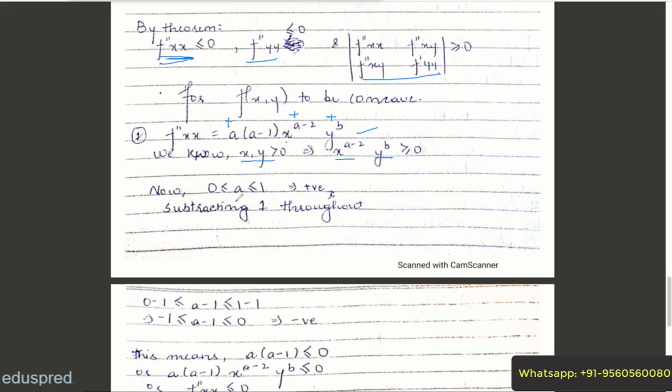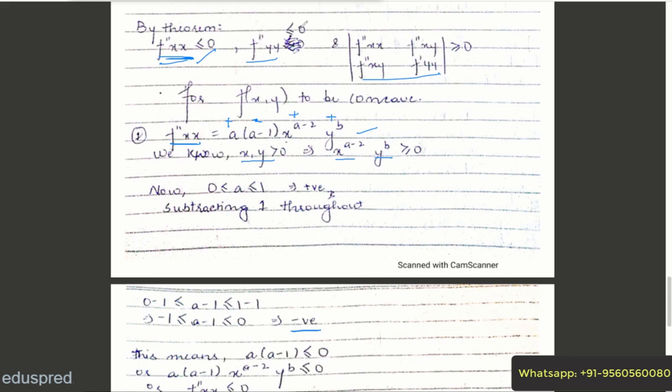Now we already know that a belongs to 0 to 1. If I subtract 1 throughout, 0 minus 1 is less than or equal to a minus 1, which is less than or equal to 1 minus 1, or minus 1 is less than or equal to a minus 1, which is less than or equal to 0, which means a minus 1 is negative and this is negative. This means that f double prime x is negative. So your first condition is satisfied.